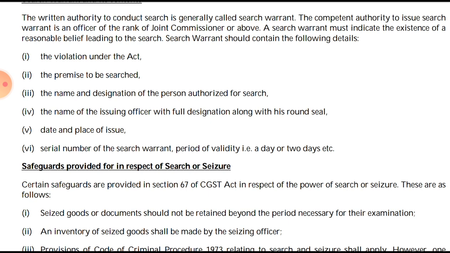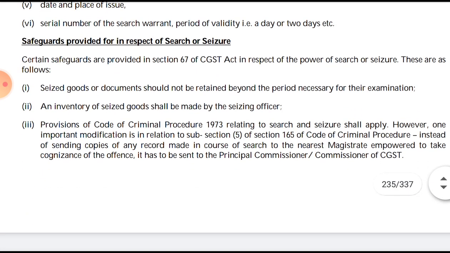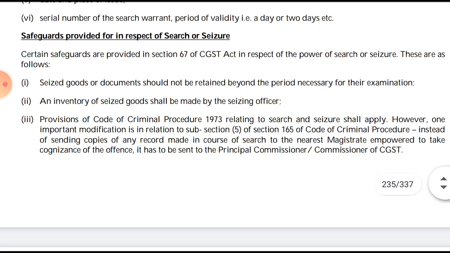Then the name of the issuing authority with full designation along with a round seal, a serial number of the search warrant, and the period of validity, that is, one day or two.